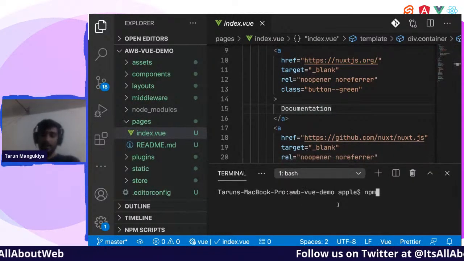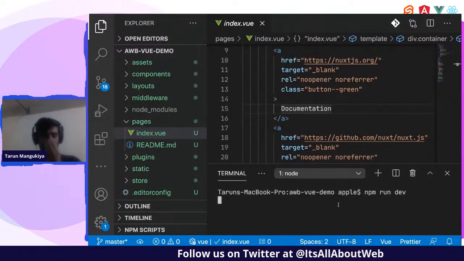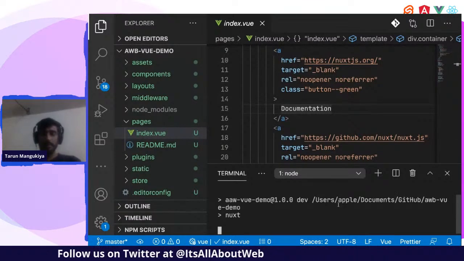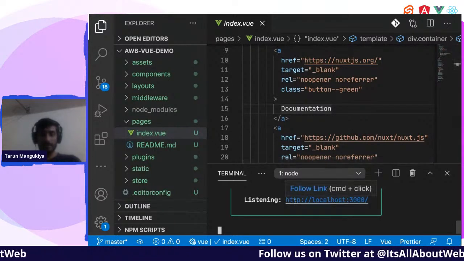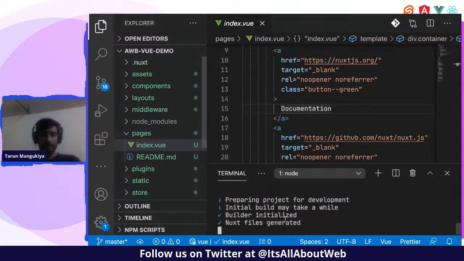Okay, let us run the application, npm run dev. Okay, let's see what is the default.